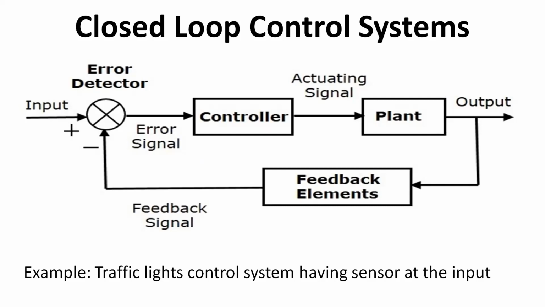In this combination, the output of the control system is adjusted automatically till we get the desired response. Hence, closed loop control systems are also called automatic control systems. A traffic lights control system having a sensor at the input is an example of a closed loop control system.